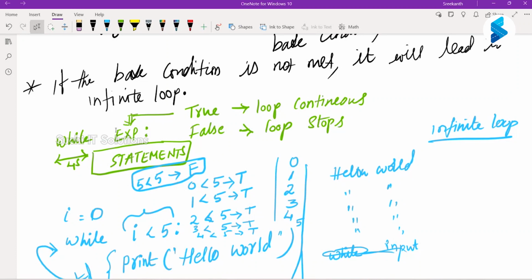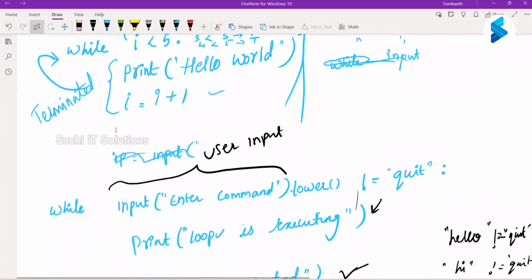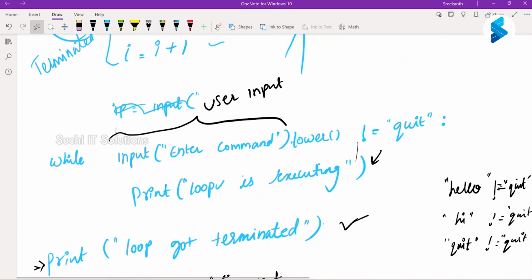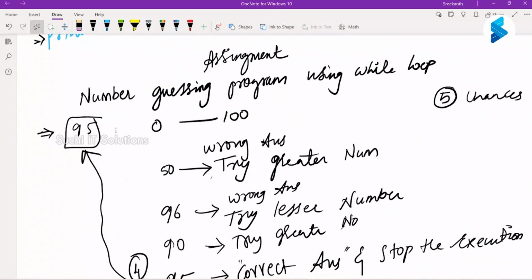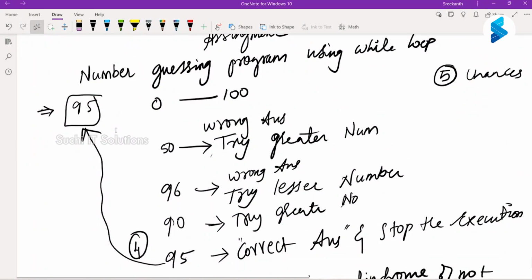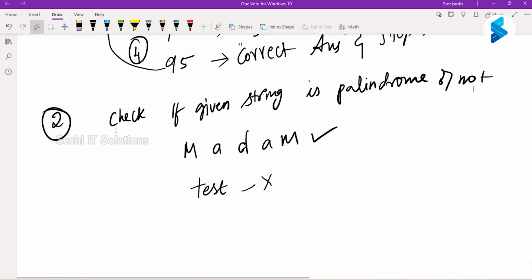If we don't, it will lead to an infinite loop. And as a programmer, you should ensure that your while loop should never go into an infinite case. Are we clear? Yes, sir. Clear, sir. Okay. So now this is what I had for today.